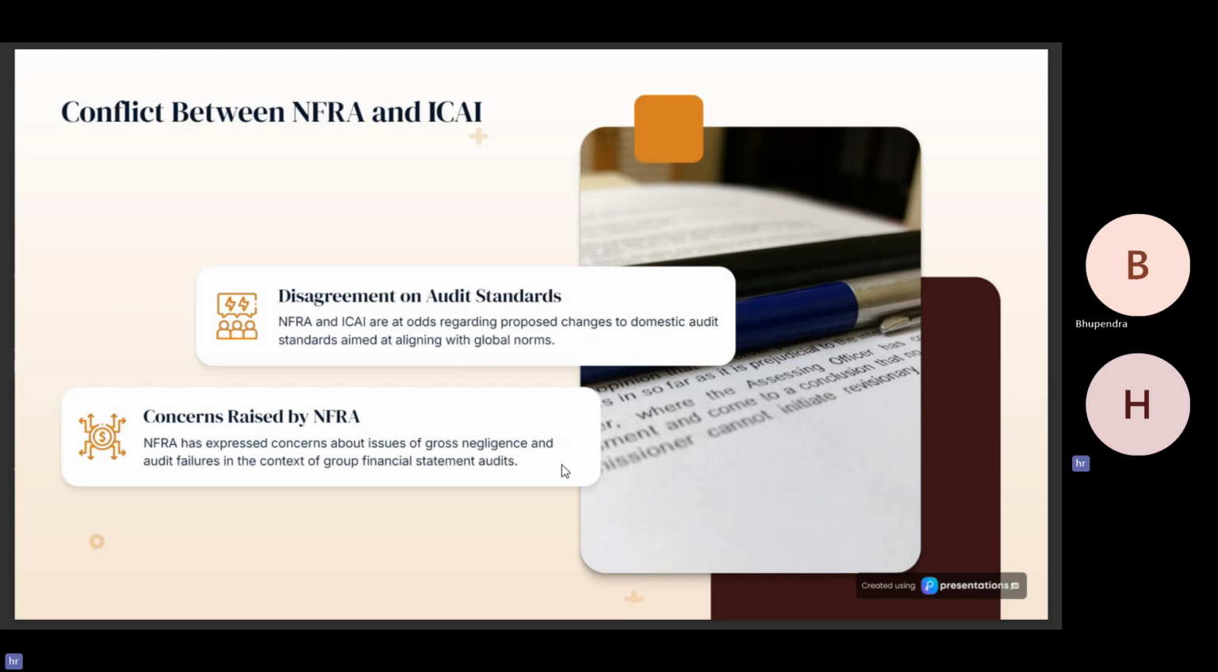Now, after understanding what SA 600 and ISA 600 say, one must clearly understand what the conflict is. Basically, NFRA and ICAI are at odds over the proposed changes in the domestic standards in order to align them with the global norms. ISA 600, which is the global norm, states that the principal auditor has the overall responsibility to certify that the financial statements present a true and fair view.